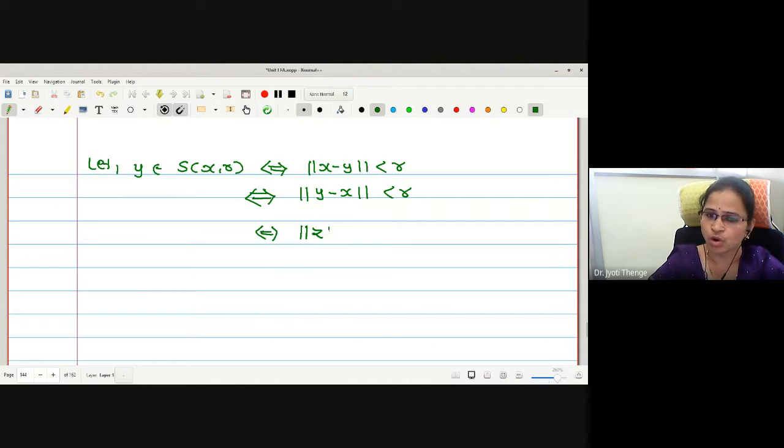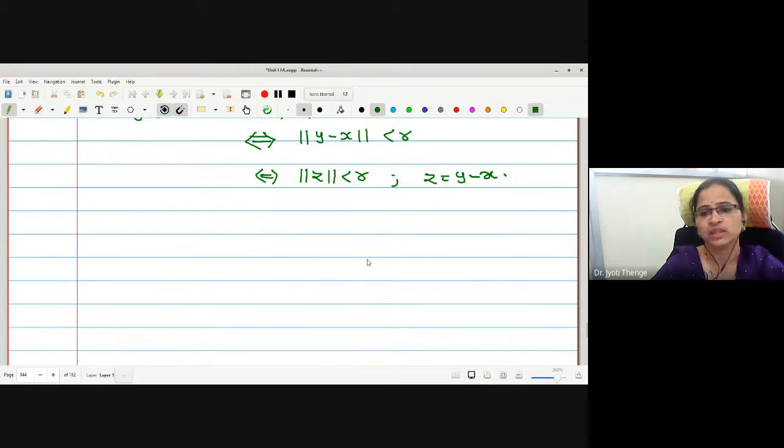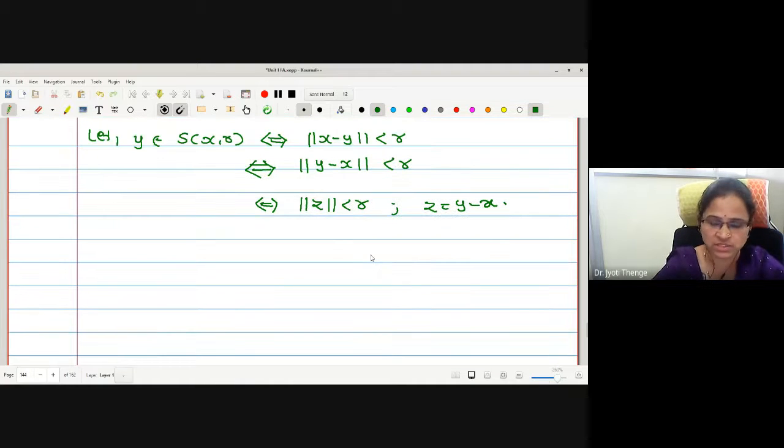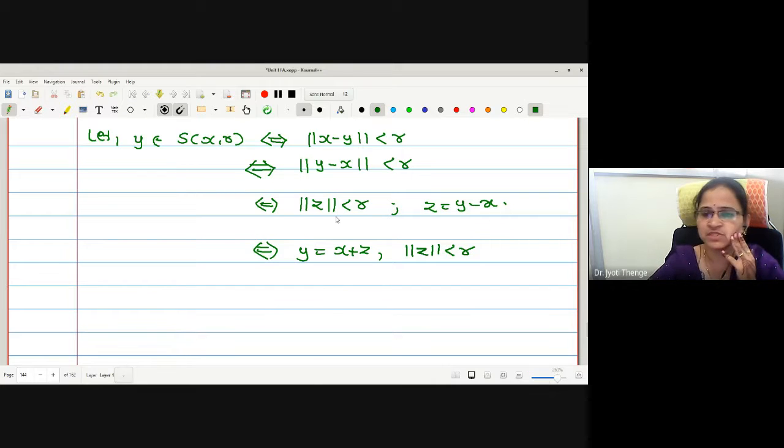Therefore, can I write norm z less than r such that z is y minus x? This is equivalent to, since we started with y, I can write y as x plus z such that norm z less than r. Is it okay? Same statement I have just rewritten.